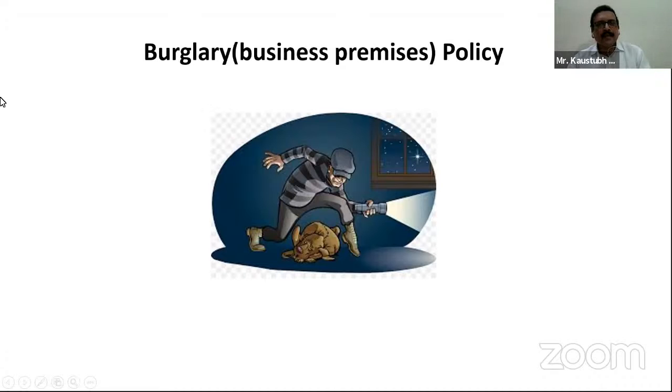The second policy which we will be going through now is the burglary policy. The nomenclature which I have shown you on the slide itself says burglary policy, but in brackets it says business premises. So this policy is a burglary policy, but for any burglary which happens in the business premises, this policy is going to trigger.